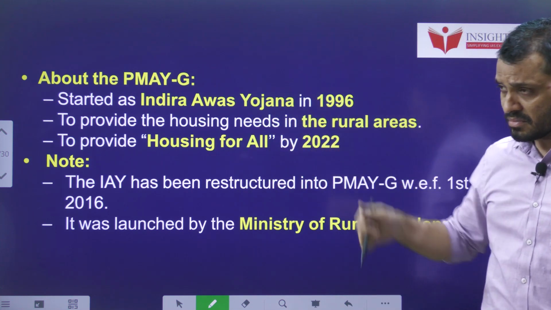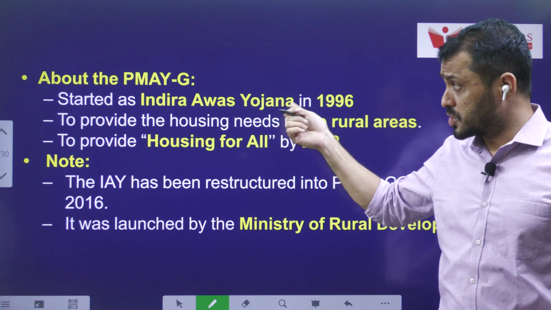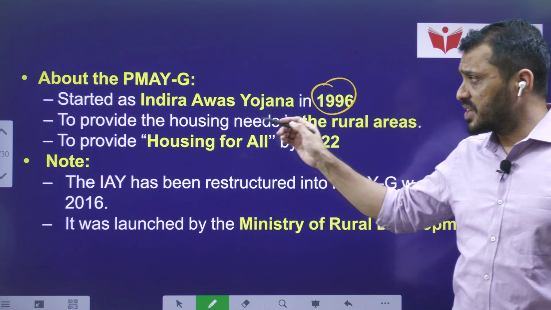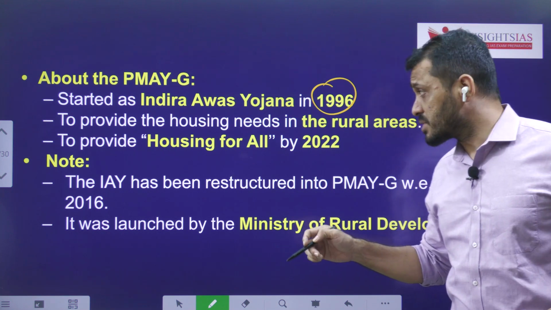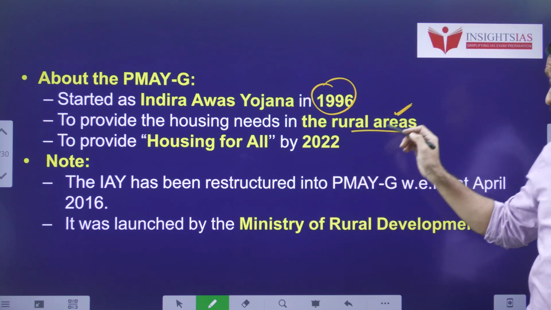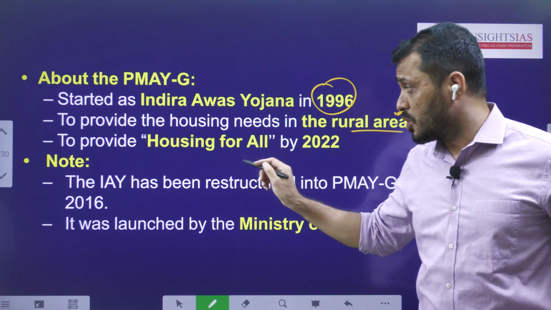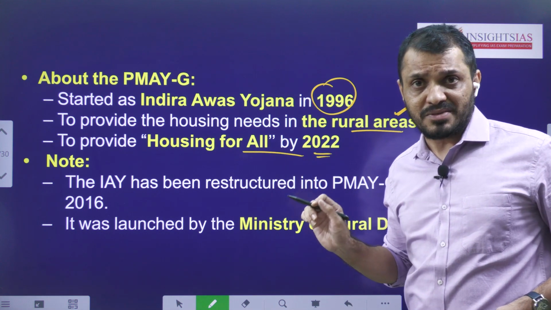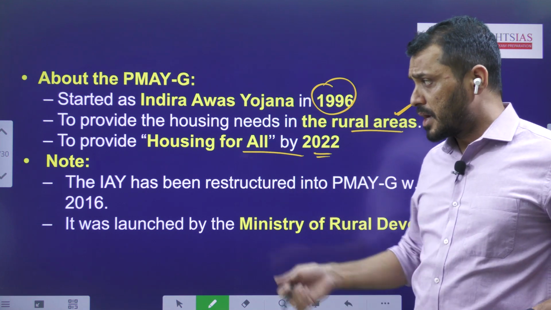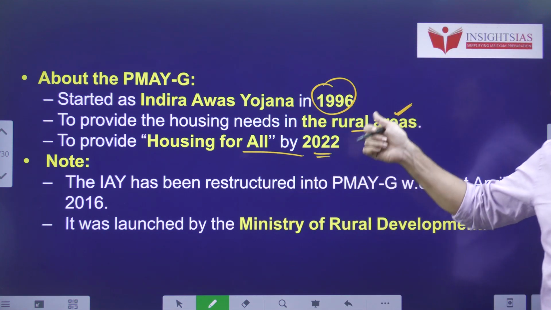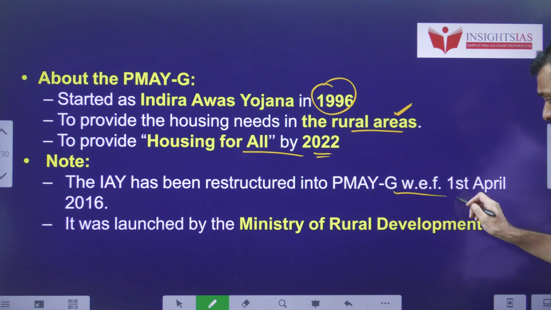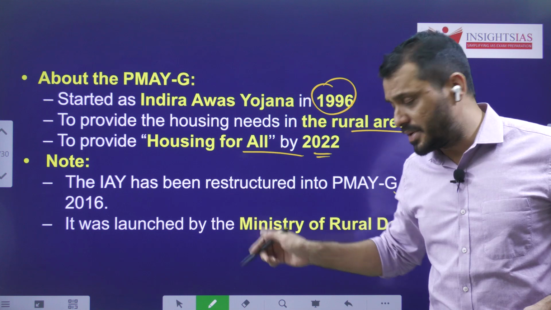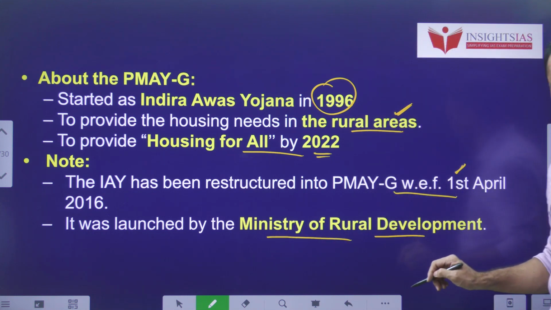Regarding Prime Minister Awas Yojana Gramin, it was launched in 1996 with the name Indira Awas Yojana to provide housing to rural areas, with the motto of housing for all by 2022. You know that affordable housing is also one of the sustainable development goals. Indira Awas Yojana was restructured into Prime Minister Awas Yojana Gramin from 1st April 2016. This scheme's nodal ministry is the Ministry of Rural Development.